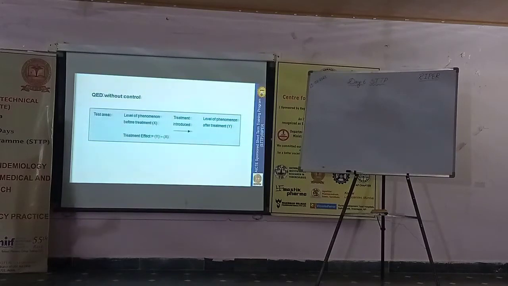There are three types: quasi-experimental design without control, quasi-experimental design after control, and quasi-experimental design before and after control. This is one of the schematic representations of without control. There will not be any control. We just take the sample and make an intervention.